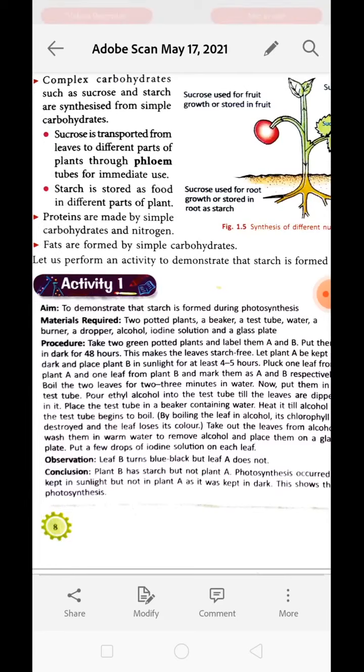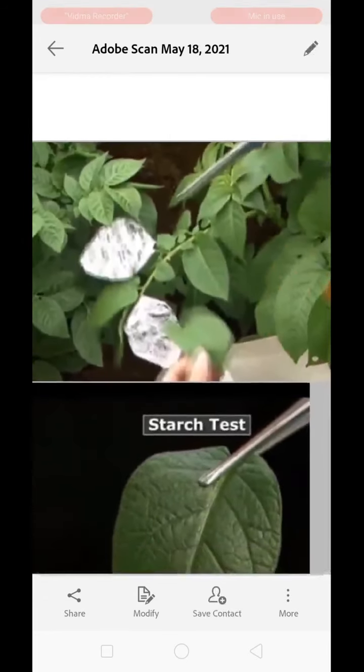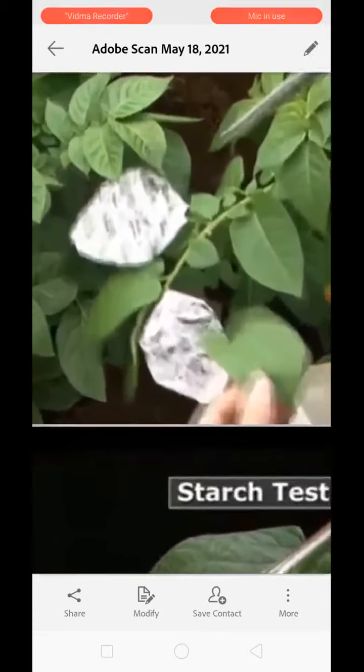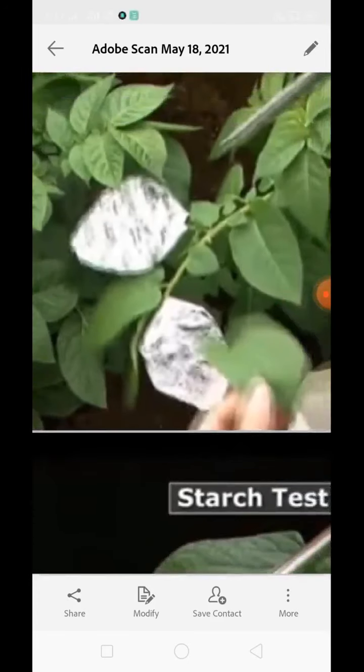But if you are only taking one potted plant, then you have to wrap the leaf of the plant for 3 to 4 days with the help of aluminium foil, and then you can also conduct this activity. Okay, let's see. This is a plant which is planted on the land. I have wrapped the aluminium foil on the leaf for 3 to 4 days.